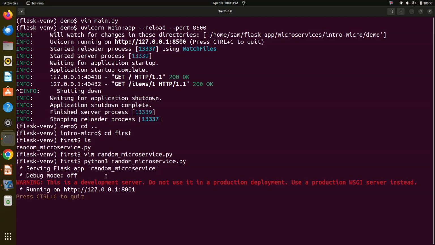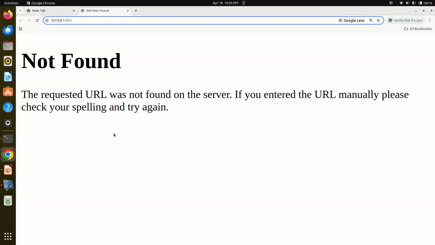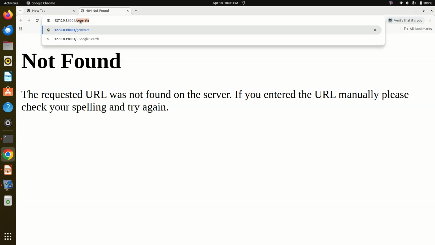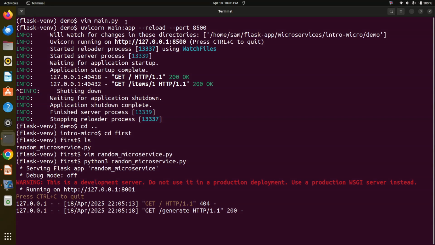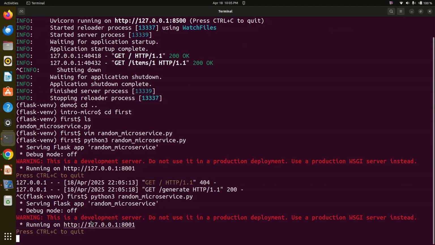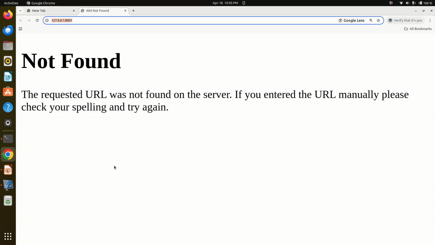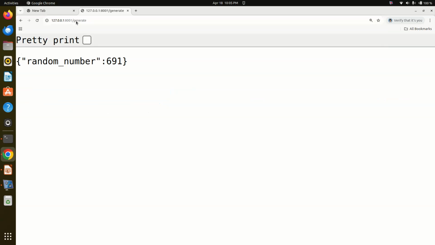Yes, fine. Now, yes, a random number is generated. Now I will execute the program again. Then again a random number will be generated. A different number will be generated. Yes, a different number is generated.